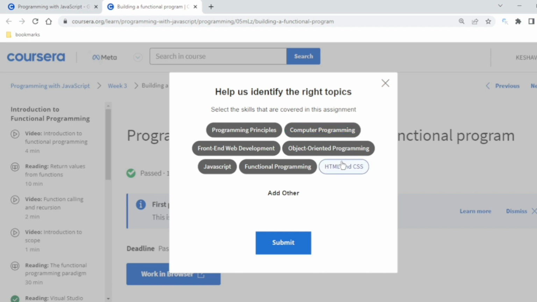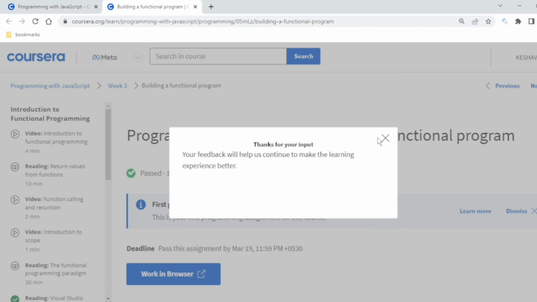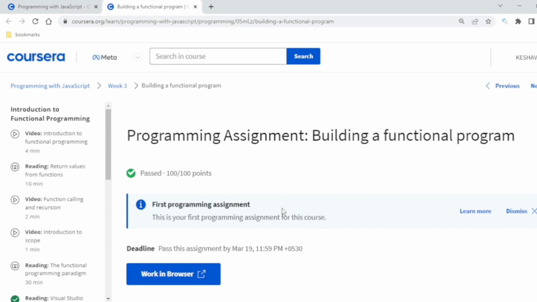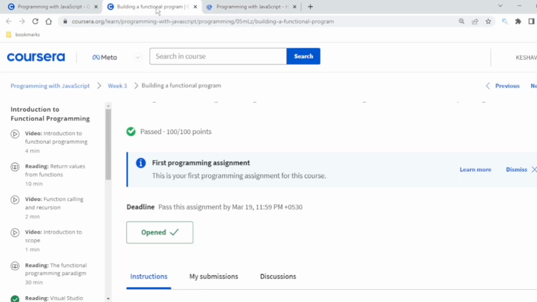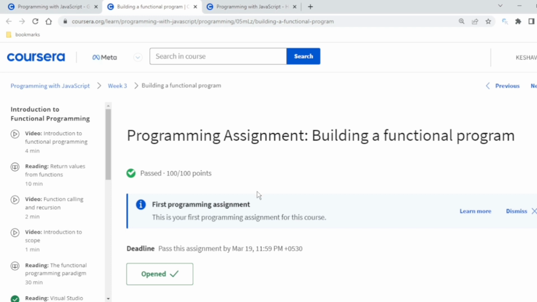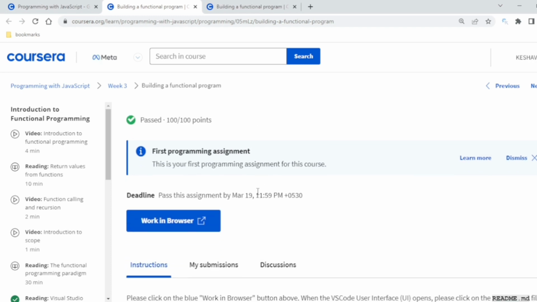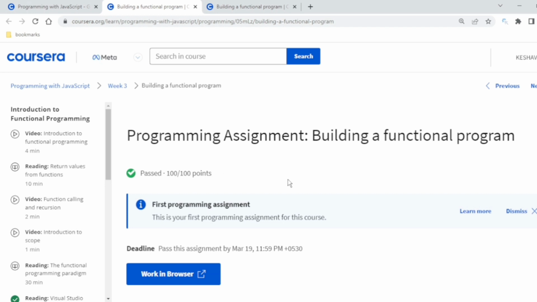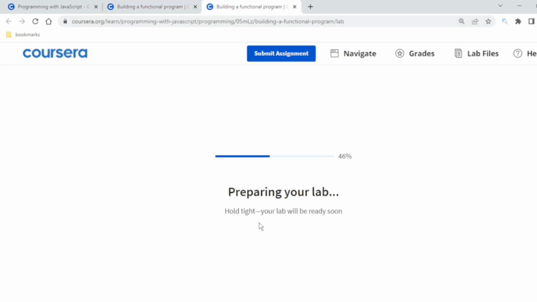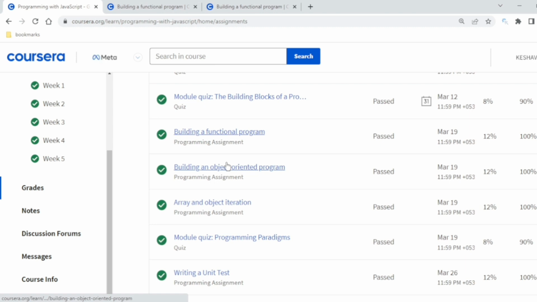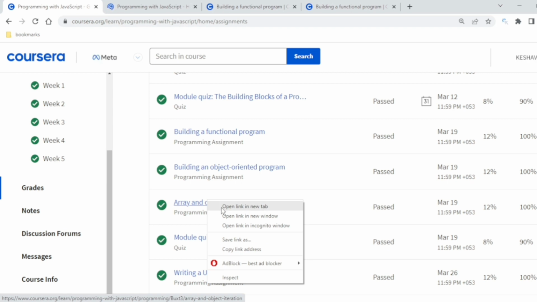Just submit this. Now this is what we call the browser and VS Code in browser. So I have passed this with 100 points. So we have to build a functional program. Okay, so it's just preparing. Wait for some time, and we can see the VS Code. Let me open another one also. These kinds of graded assignments teach us a lot.